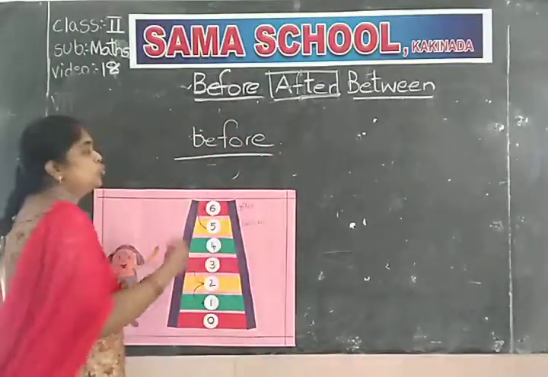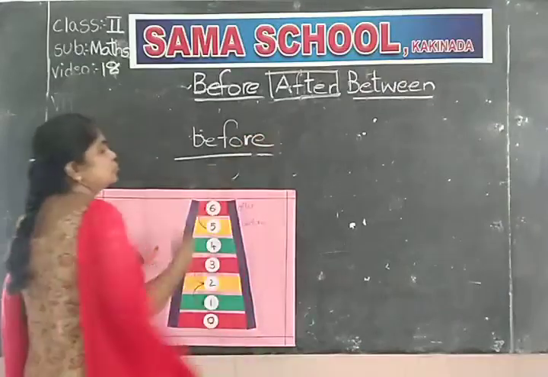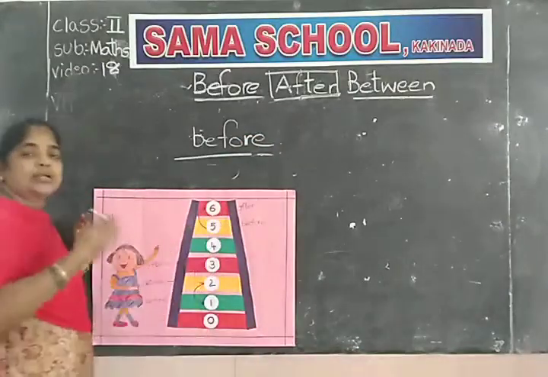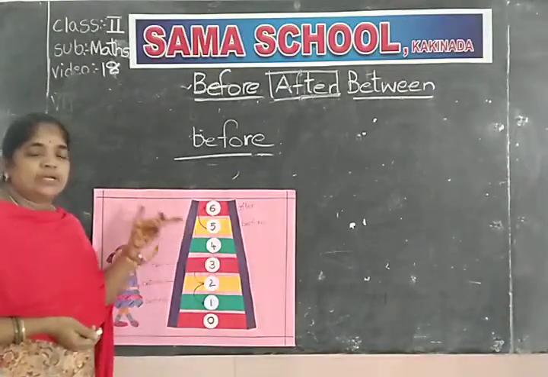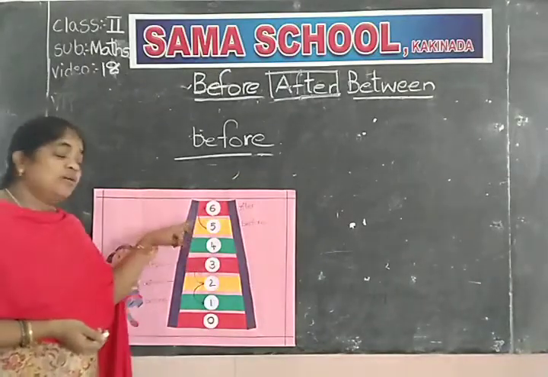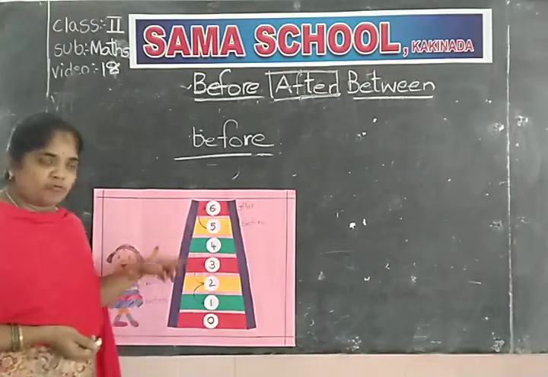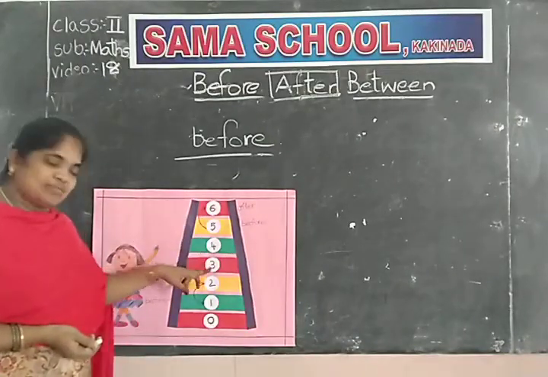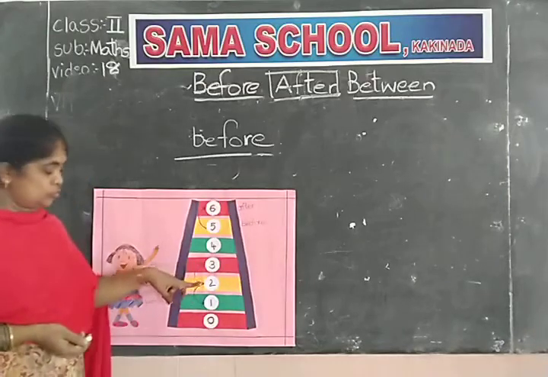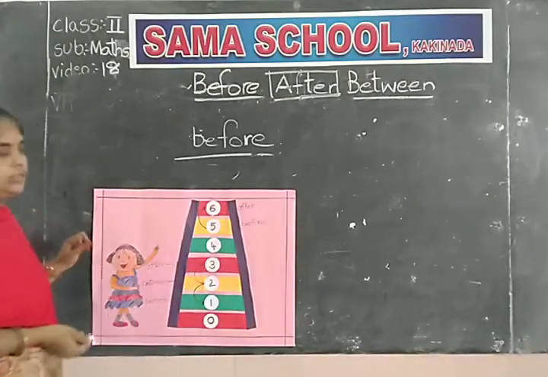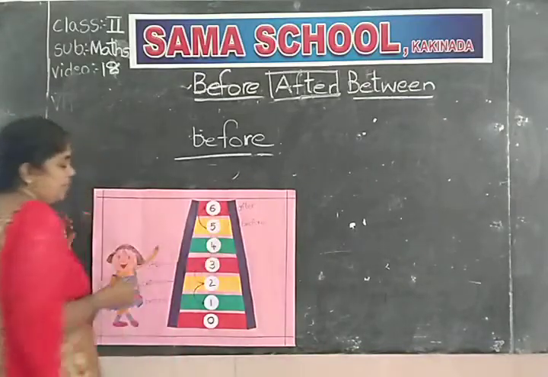Before means mundu. In Telugu we call it mundu వచ్చే numbers. What is the number before 6? Yes, 5 is before 6. 4 is before 5. 4 before 3. 3 before 2. 2 before 1. 1 before 0. These are the before numbers.